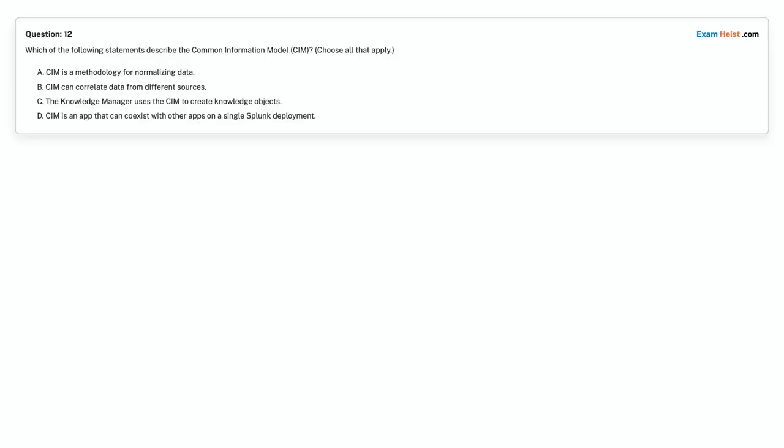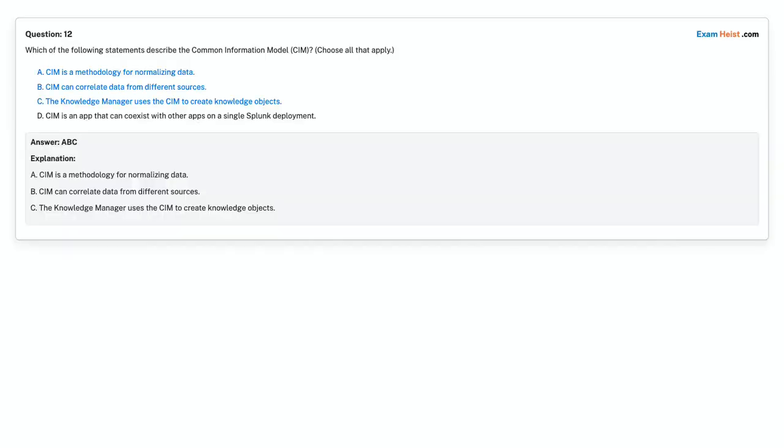Choose the correct answer. Correct answer is option A. CIM is a methodology for normalizing data. Option B. CIM can correlate data from different sources. Option C. The Knowledge Manager uses the CIM to create knowledge objects.